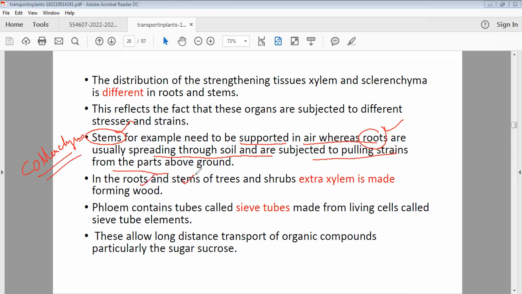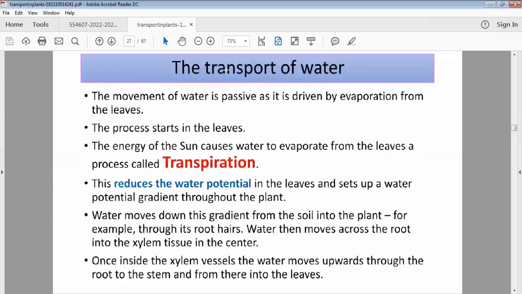In the root and stem of a tree, extra xylem is made, forming the wood. Phloem is called sieve tubes. Why? Because these are living cells. They are beautifully arranged along with the companion cell, and the companion cell performs the function.